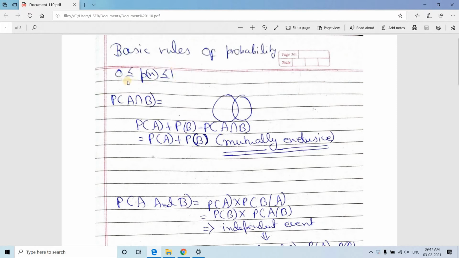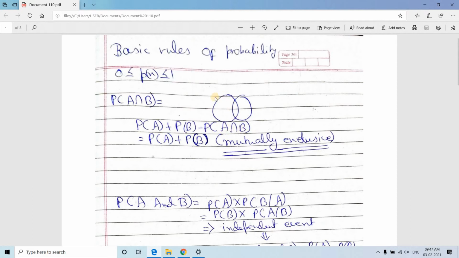Number 1 concept is 0 ≤ P(x) ≤ 1. That is, a probability value always ranges from 0 to 1, right? I hope you know this. Then probability of A union B, sorry, this will be union. So P(A ∪ B) is equal to P(A) plus P(B) minus P(A ∩ B), right?